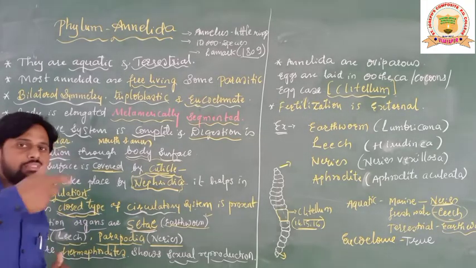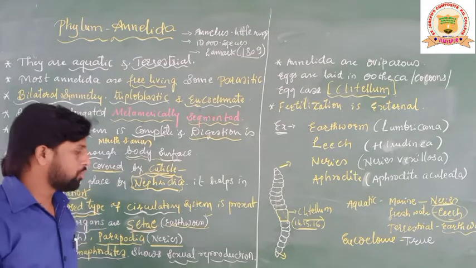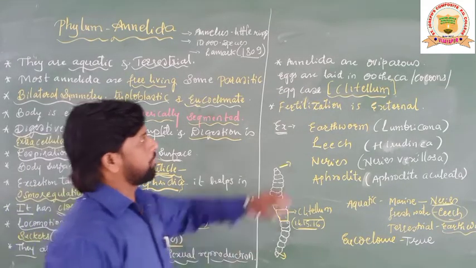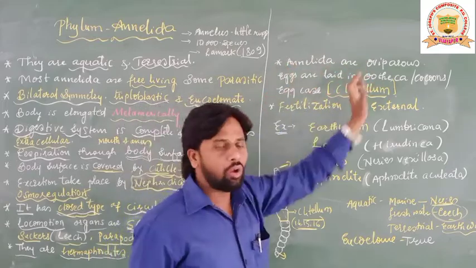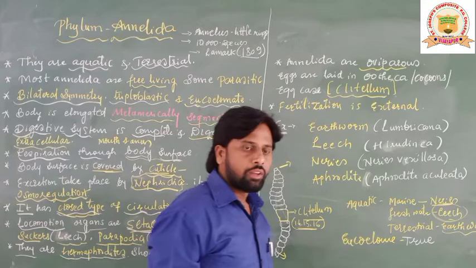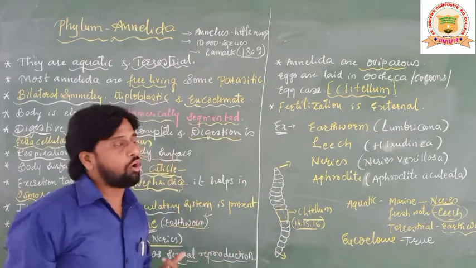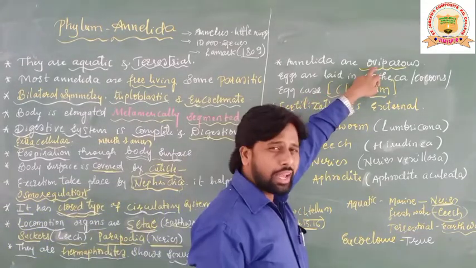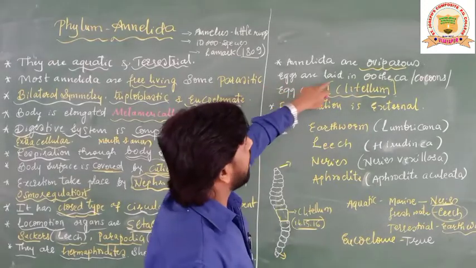They always exchange gametes for reproduction. Finally, Annelida are oviparous. They lay eggs. The animals which lay eggs are called oviparous.